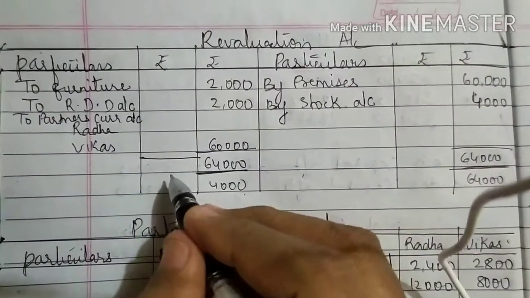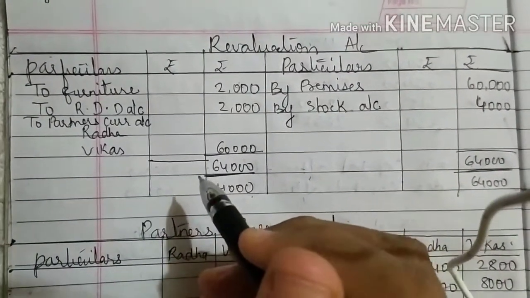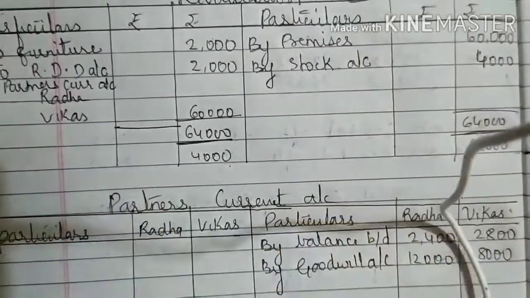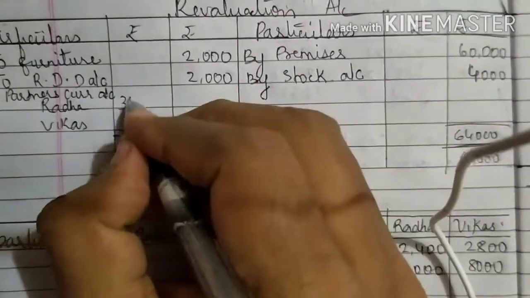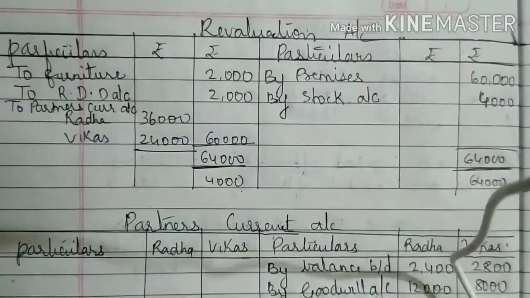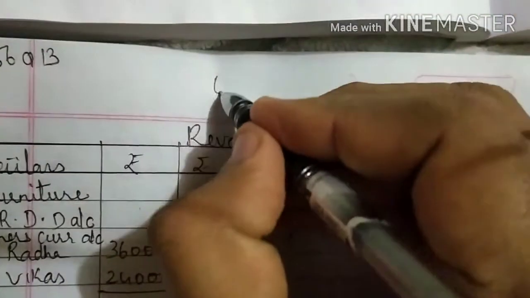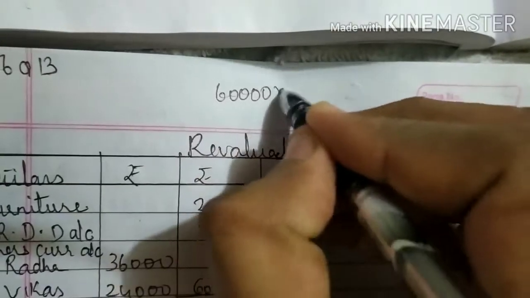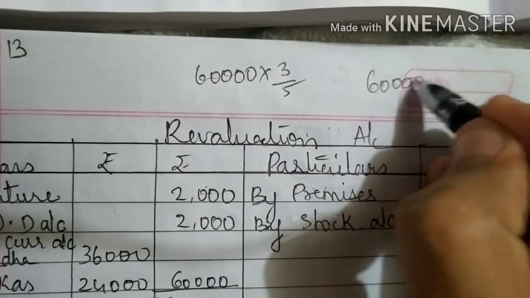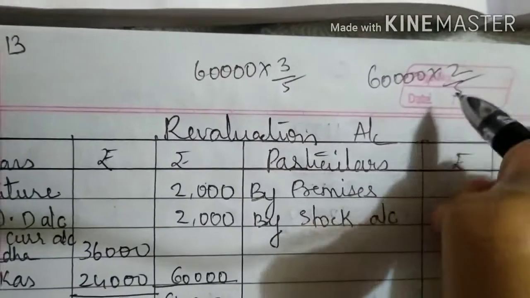Distribute 60,000 in the ratio 3:2. This is 60,000 into 3 upon 5, 60,000 into 2 upon 5.